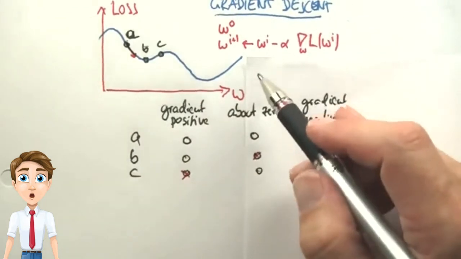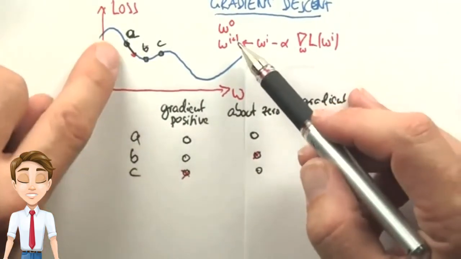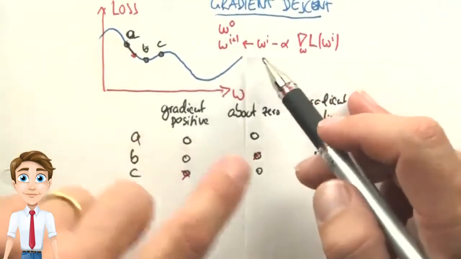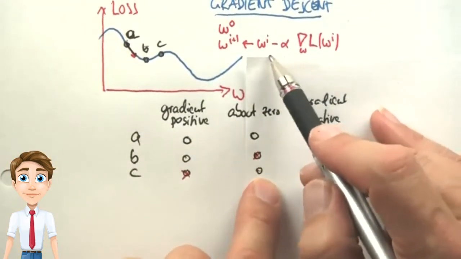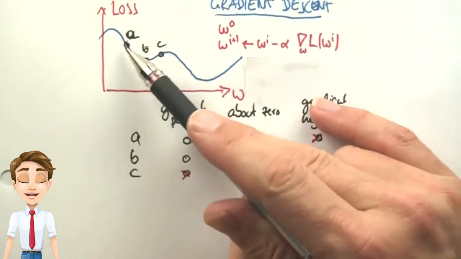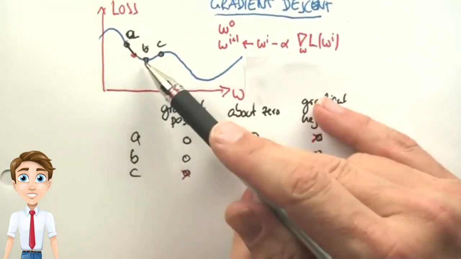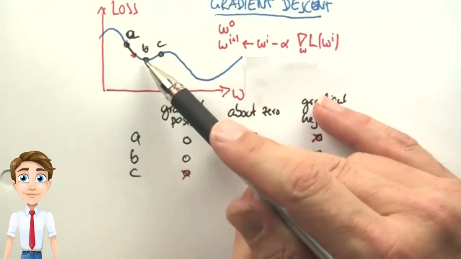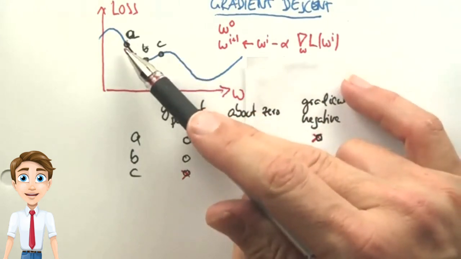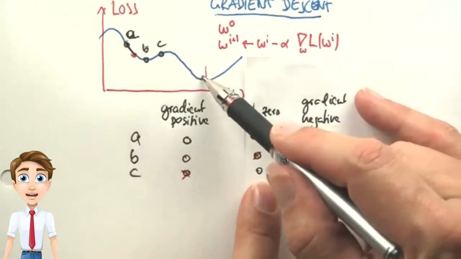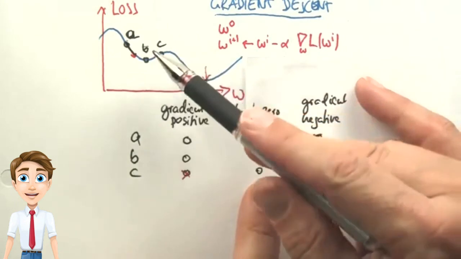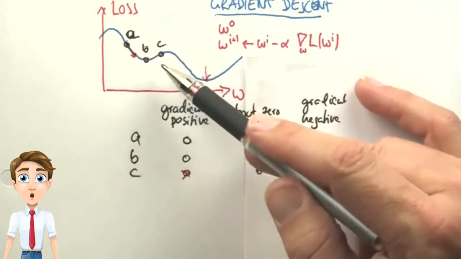So if you apply the rule over here, if you were to start in A as your W0, then your gradient is negative. Therefore, you add something to the value of W, you move to the right, and your loss has decreased. You do this until you find yourself in what's called a local minimum, where B resides. In this instance, gradient descent starting at A would not get you to the global minimum, which sits over here, because there's a bump in between. Gradient methods are known to be subject to local minima.